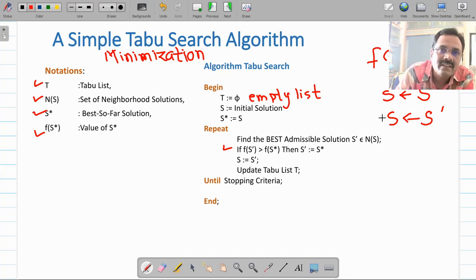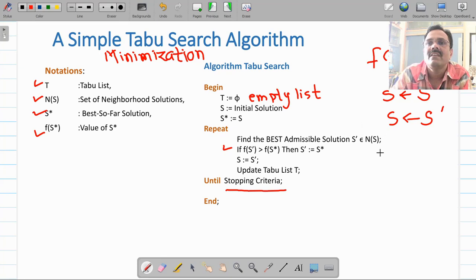Now update your tabu list. The tabu list will contain all the visited nodes. Repeat until your termination criteria. Again, your S dash is the current based node. Find out its successors.